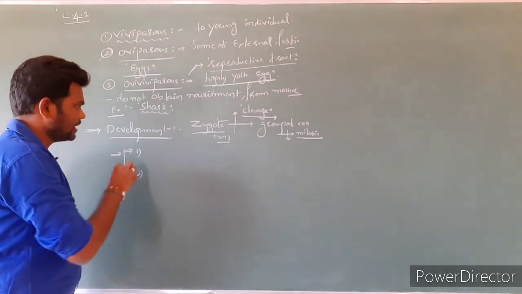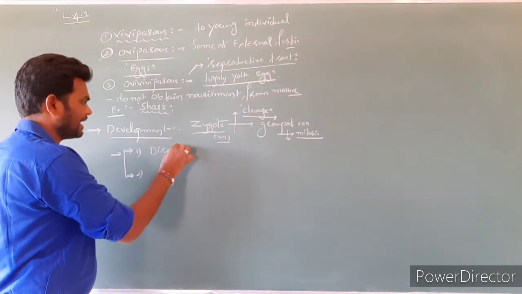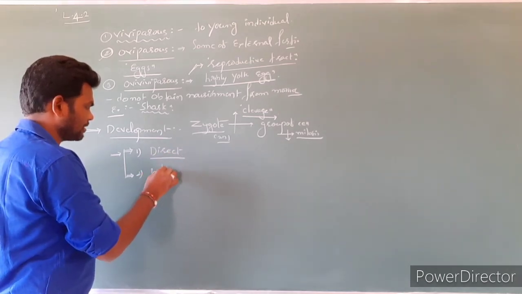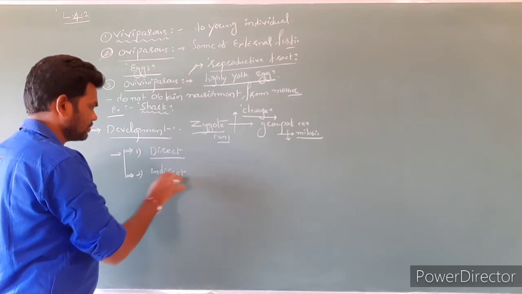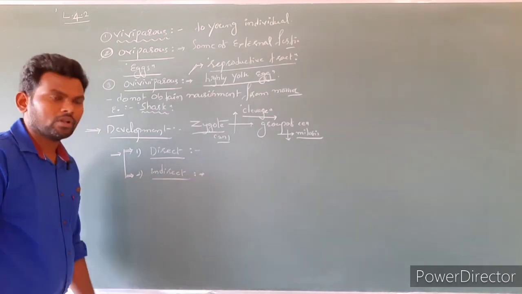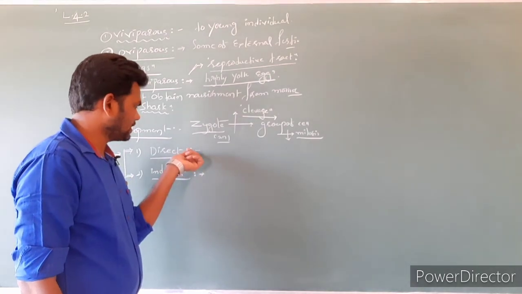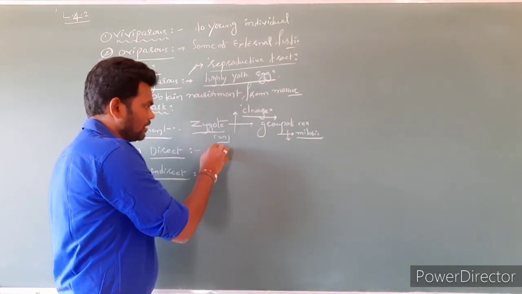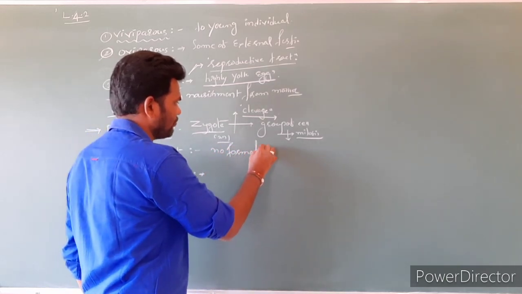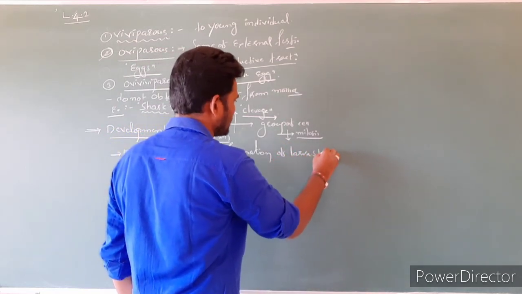Based on that, embryo development is of two types. The first one is direct development, second one is indirect development. Simple. In direct development, there is no formation of larva stage.